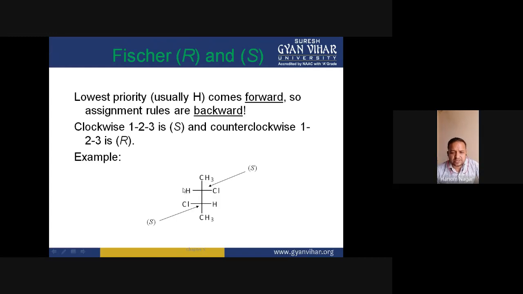But since the hydrogen is on the horizontal plane, if hydrogen is present on the horizontal line and our rotation is clockwise, then the configuration would be assigned as S. So this configuration is also S because our rotation in the sequence 1, 2, 3 is clockwise here. Also clockwise. So the configuration of this center would be S.